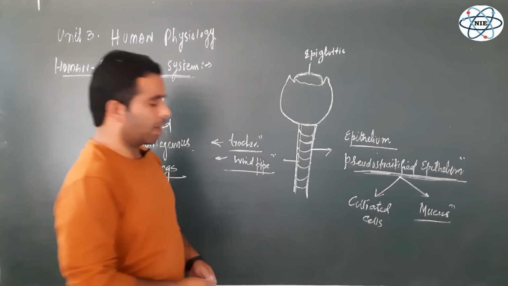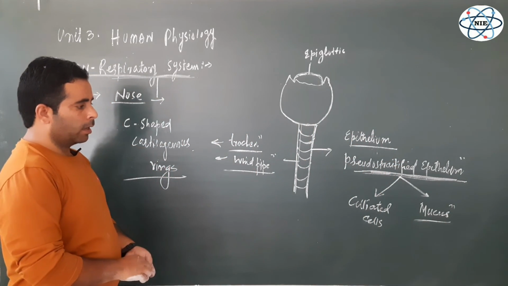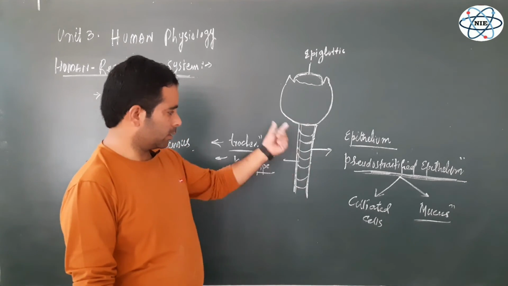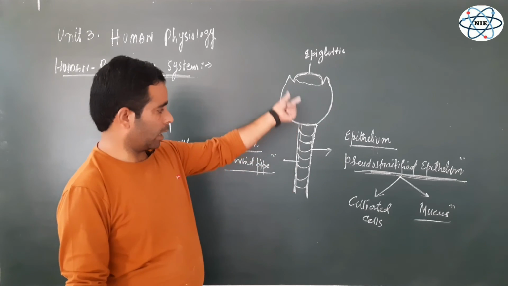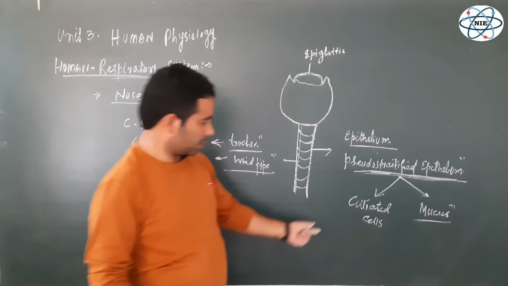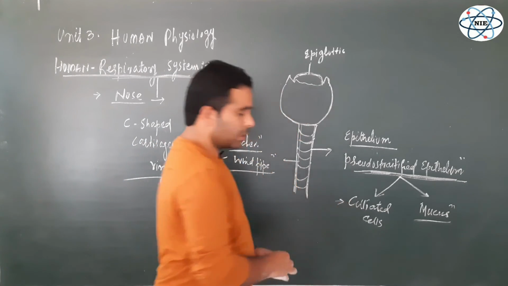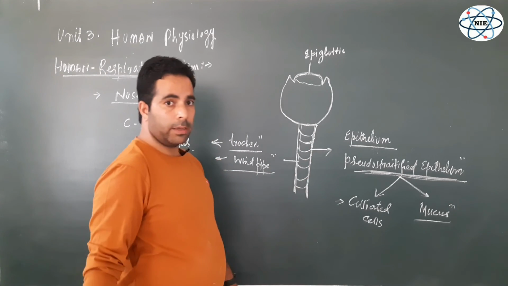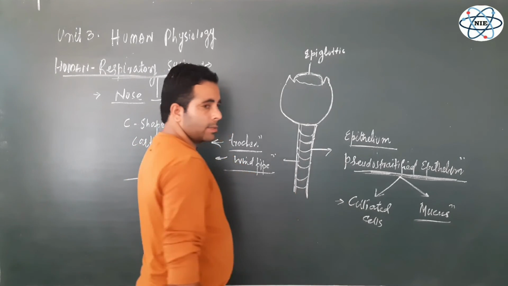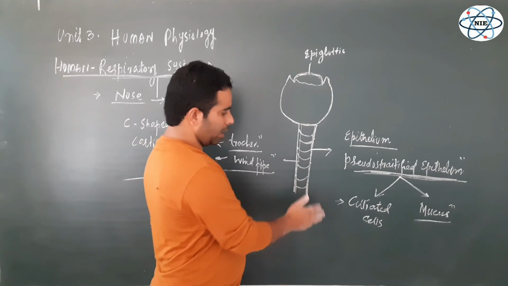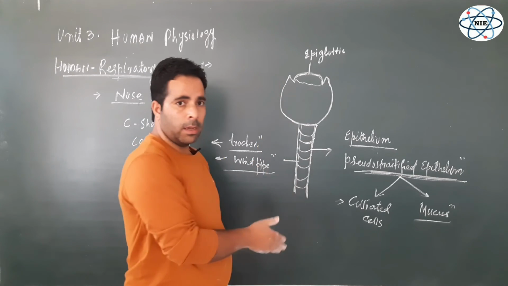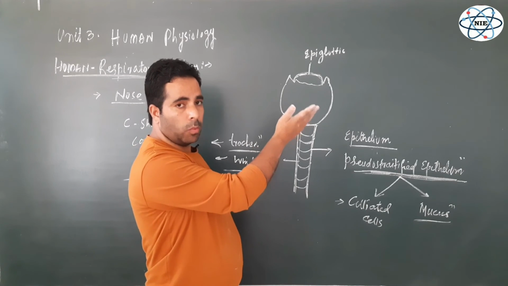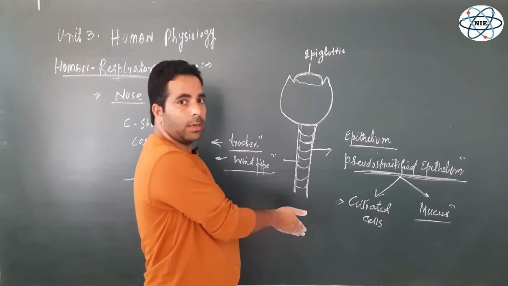And both these cells are very, very important for blocking the entry of pathogens, dust, smoke, whatever comes along with the inhaled air. So first let me talk about the cilia. Wherever there are cilia in the body, now in the trachea right here, these cilia beat, and this ciliary beating sweeps out the dust particles and the germs also, whatever noxious can enter into the lungs.